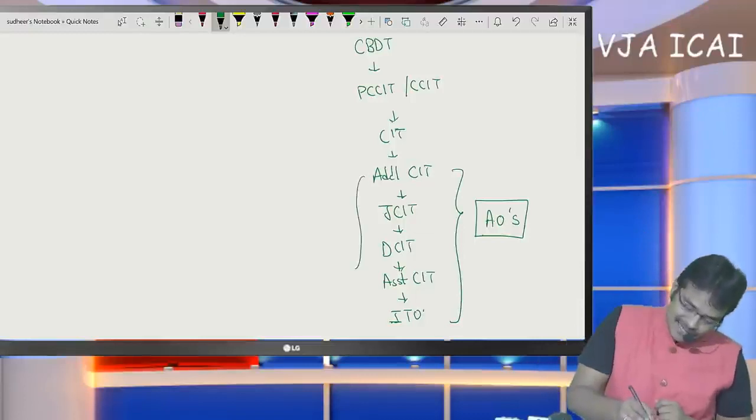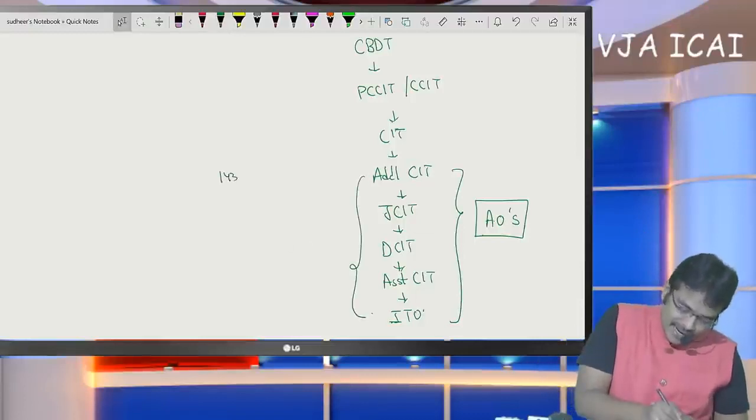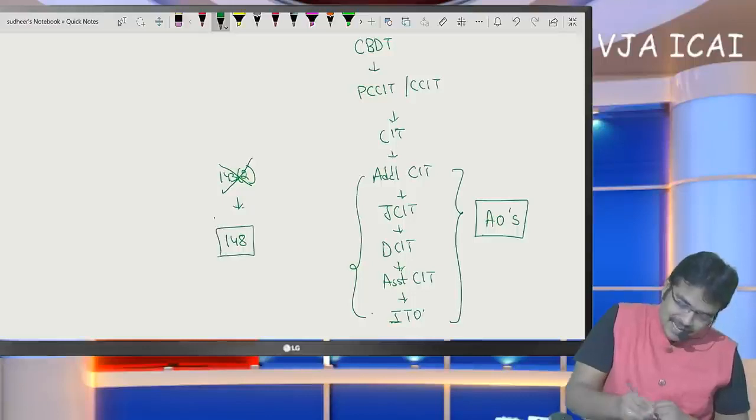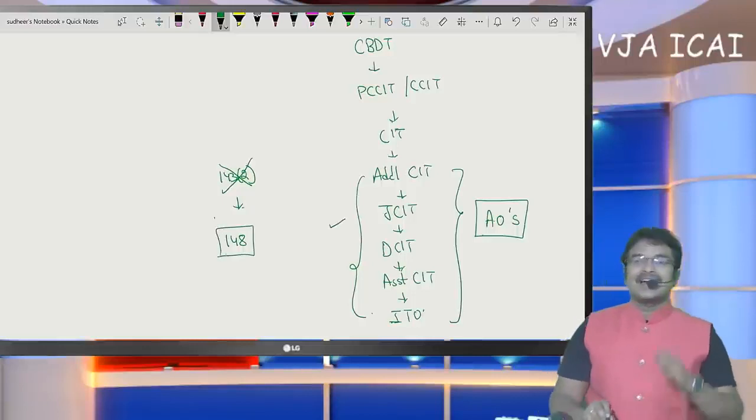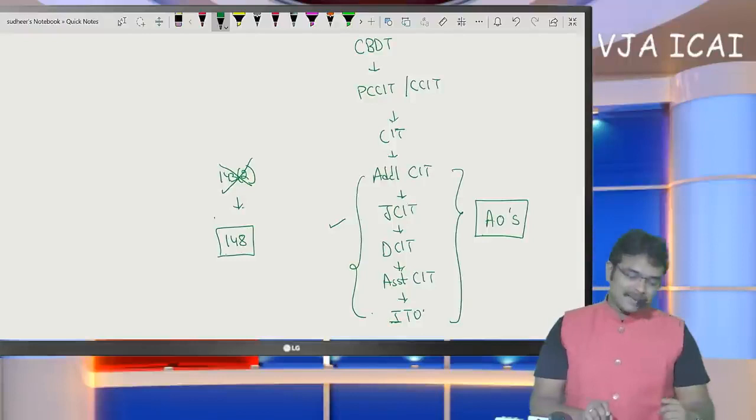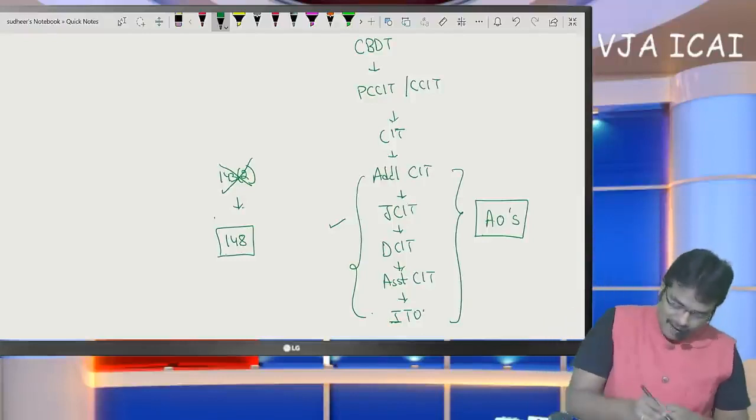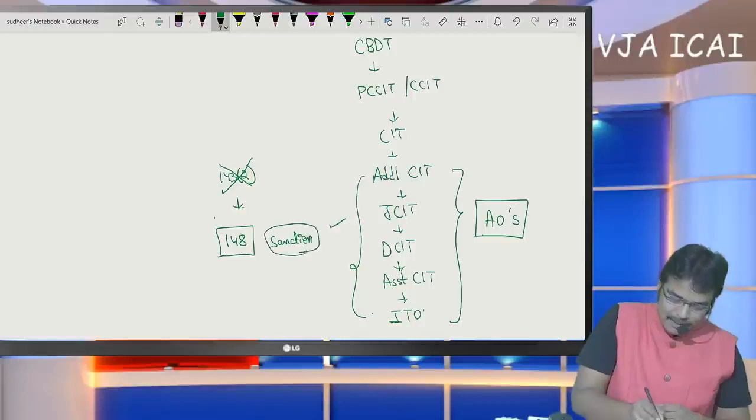These assessing officers, if the scrutiny time limit has expired and there is understatement of income, can issue a notice under section 148 for income escaping assessment only if sanction is obtained from the higher officials. Now let us learn the meaning of the term sanction, whose approval they require.